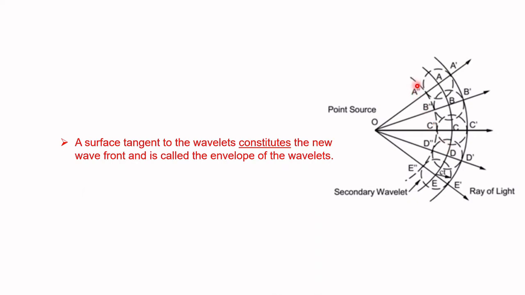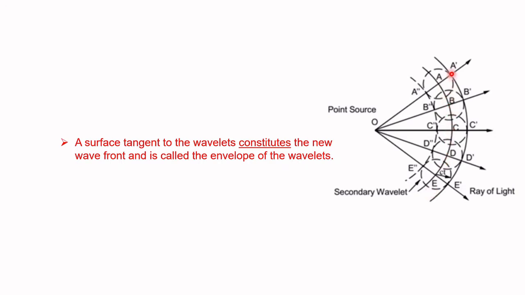At a time, let us imagine this is the point where the light reaches, that is A, B, C, D, E, etc. So taking those points as origin, if we draw spheres, the tangents of them, both in the forward direction as well as in the backward direction, give the new wavefront. So A, B, C, D, E is a wavefront in which the light particles are vibrating in phase.